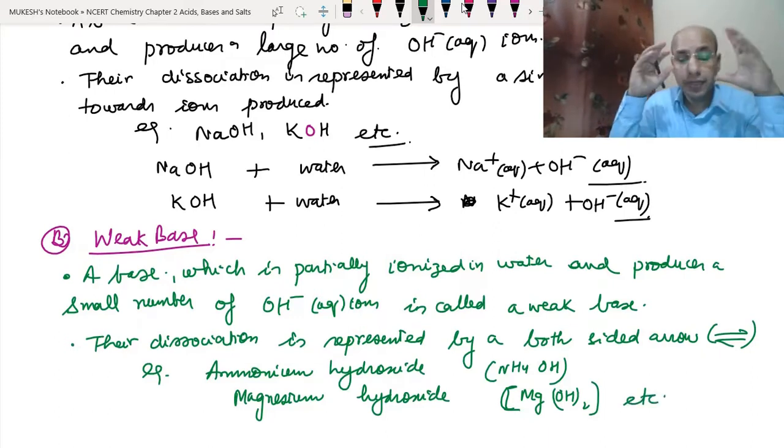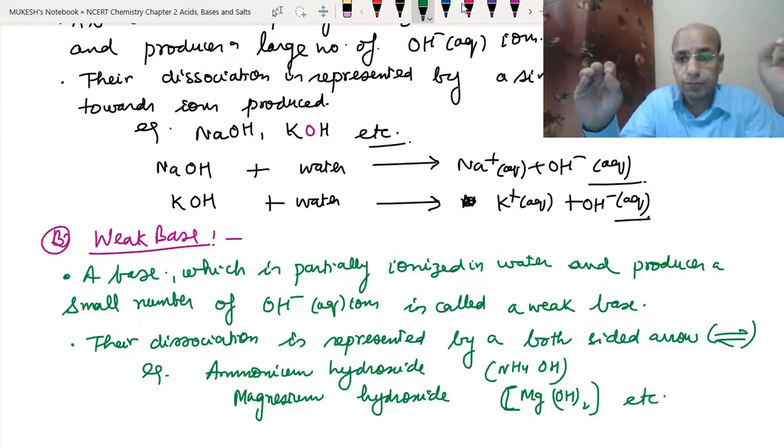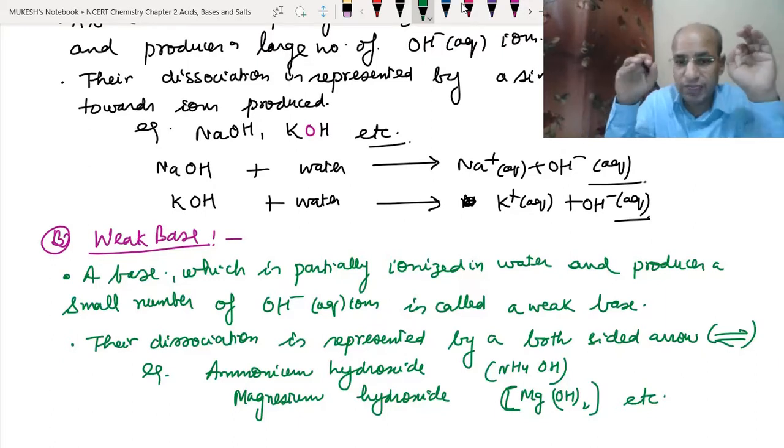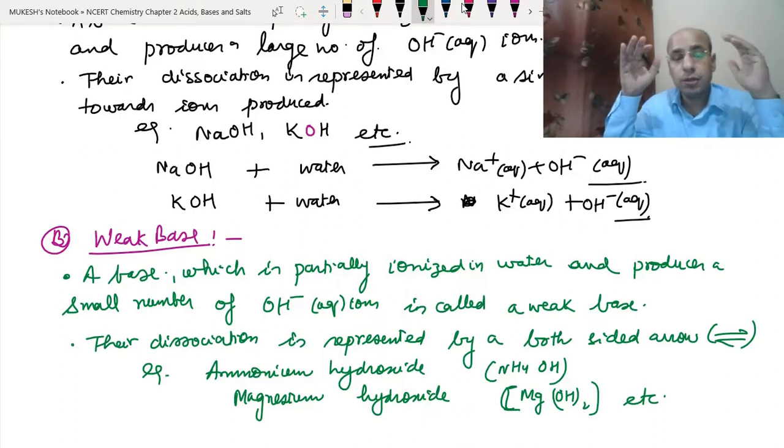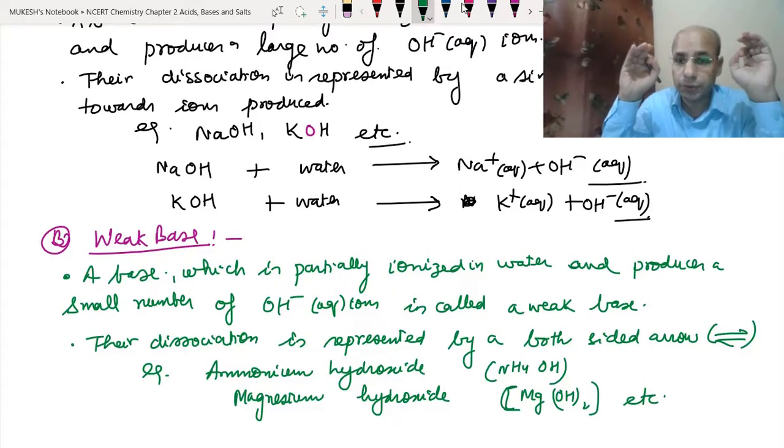Their reactions will be very slow. They are not very harmful, which is why we use magnesium hydroxide as an antacid also. We can take weak bases inside our body, but we cannot take strong bases inside our body. I hope both strong acid and strong base, weak acid and weak base are clear to you.